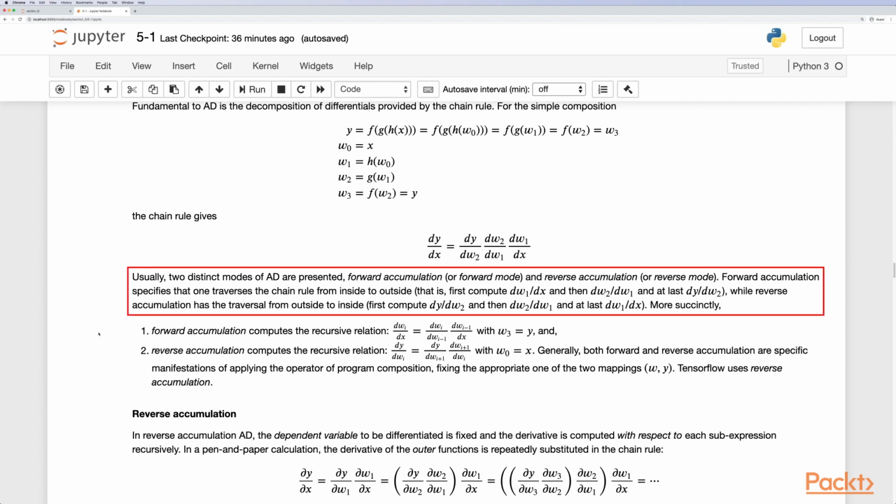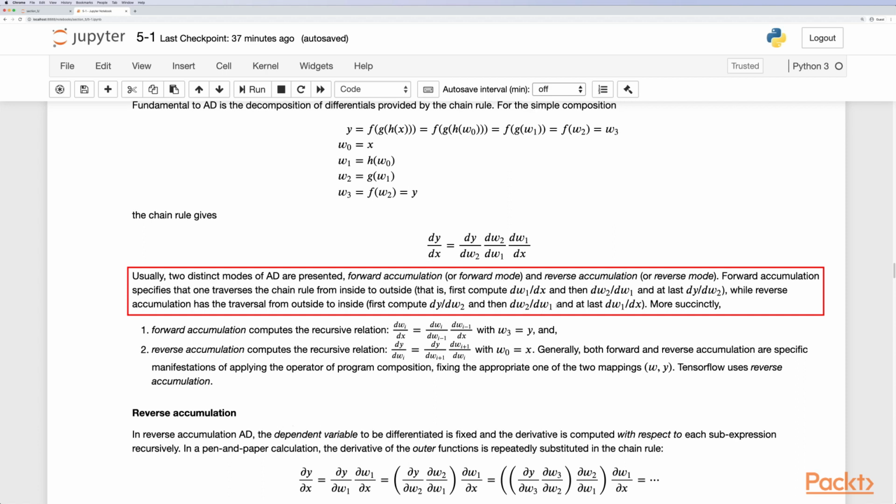Usually two distinct modes of automatic differentiation are presented: forward accumulation, or the forward mode, and reverse accumulation, or the reverse mode. Forward accumulation specifies that one traverses the chain rule from the inside to the outside. That is, compute first dw1 by dx, and then dw2 by dw1, and lastly dy by dw2. While reverse accumulation has the traversal from the outside to the inside. So we first compute dy by dw2, then dw2 by dw1, and lastly dw1 by dx.